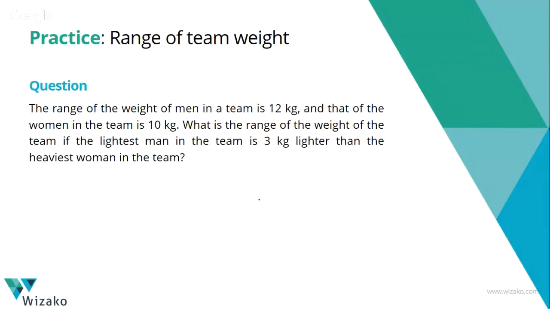The range of weight of men in a team is 12 kgs, and that of women in the team is 10 kgs. What is the range of the weight of the team if the lightest man in the team is 3 kgs lighter than the heaviest woman in the team? Take about 30 seconds. We'll set about solving this.